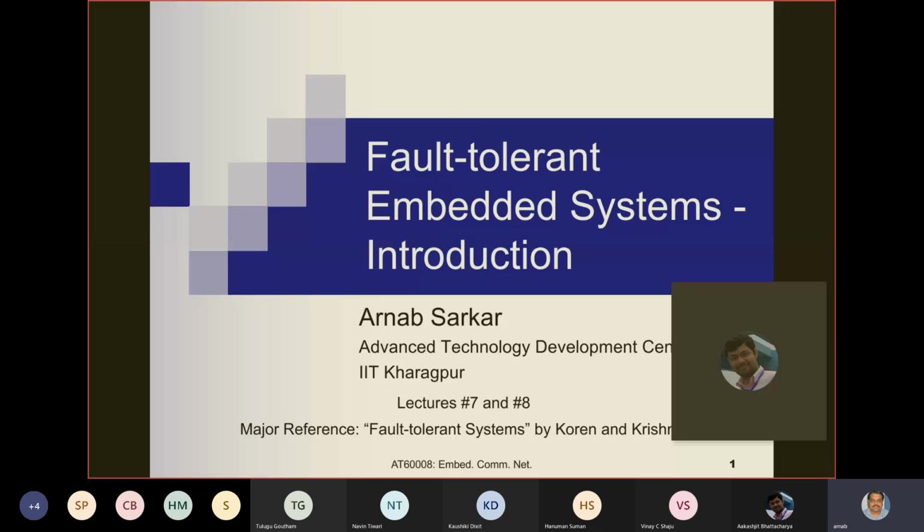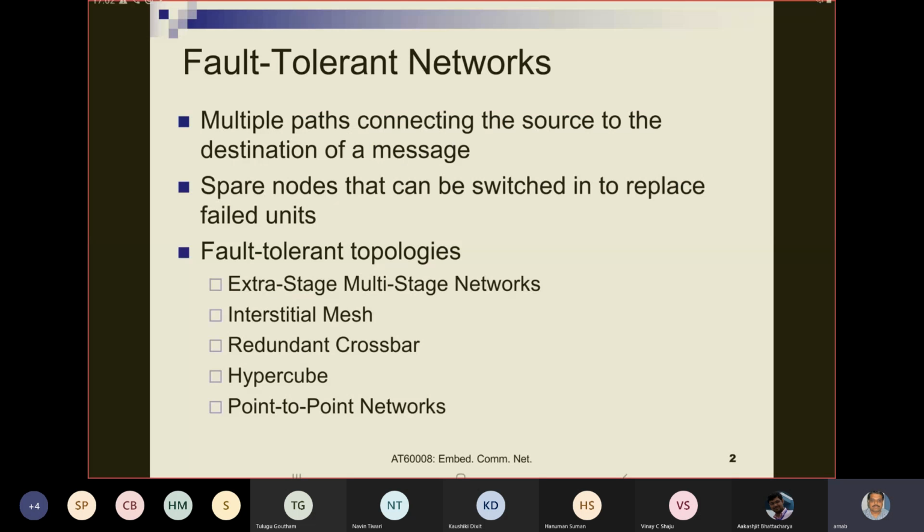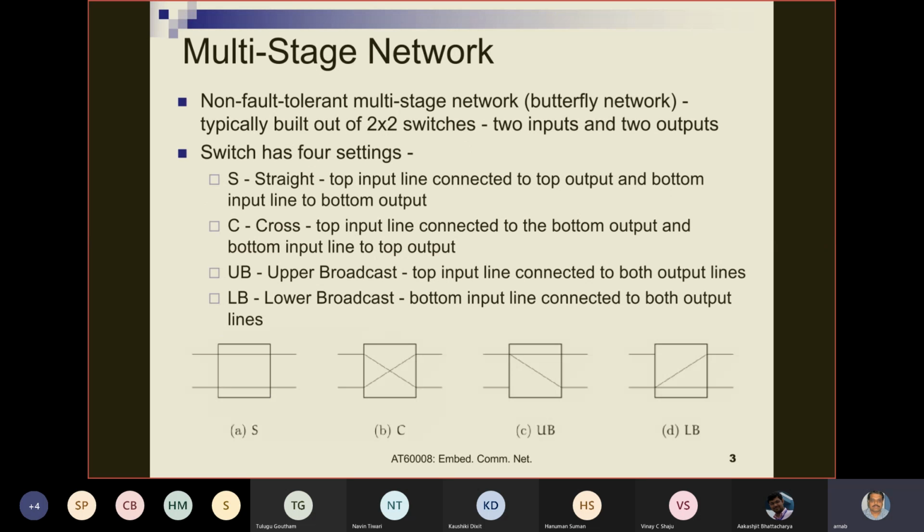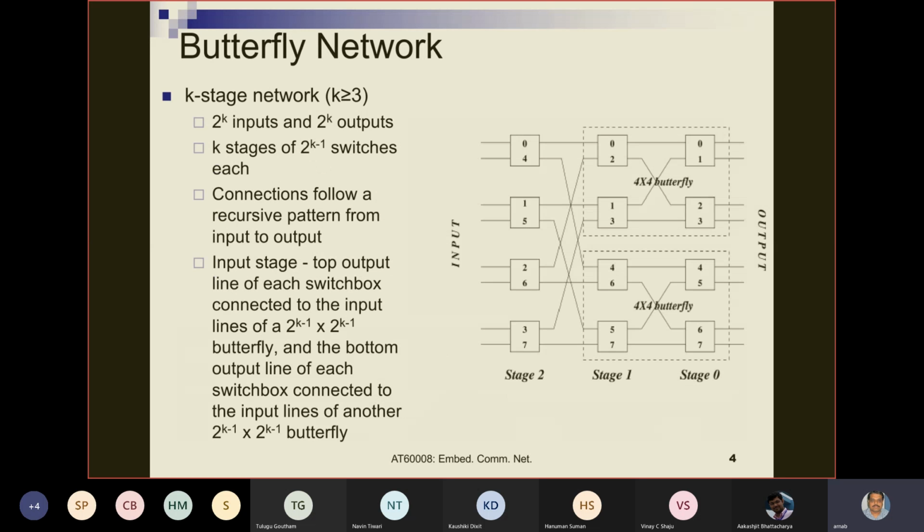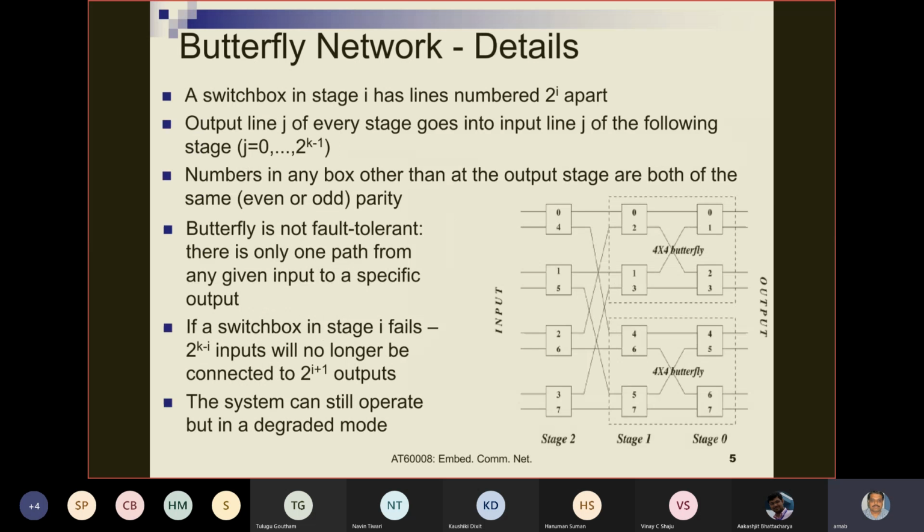So we have been looking into fault tolerant networks, and in particular, multi-stage interconnection networks. We looked at a particular one called the butterfly network. We studied its structure, and we found out how to draw a butterfly network of any size that is given to us.